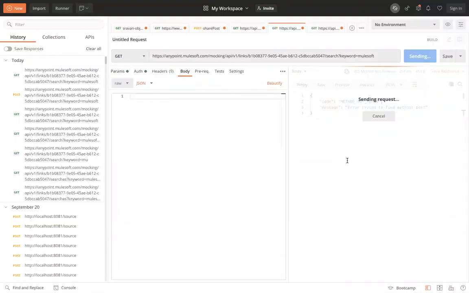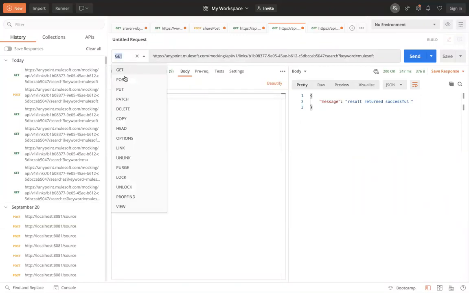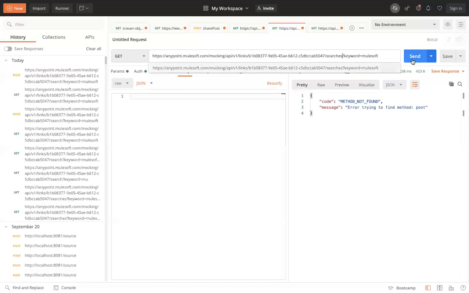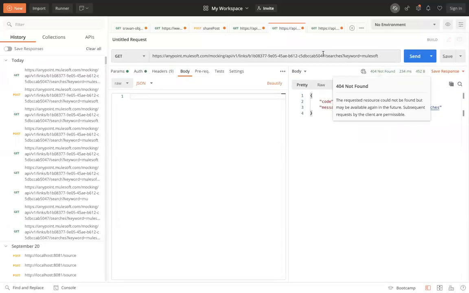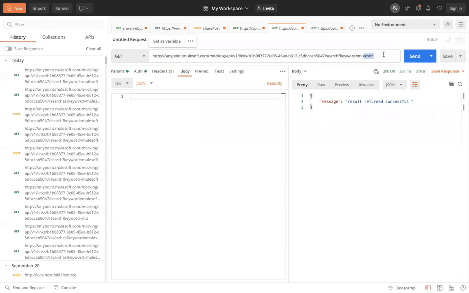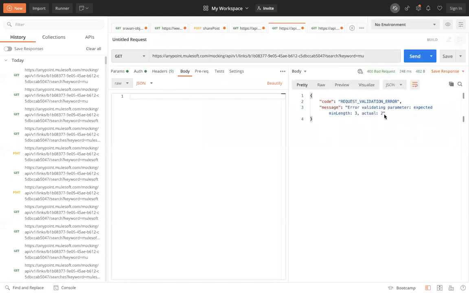So how many failures in total? First, this is a success scenario, 200. Second failure scenario is post, we are getting 405. Now I will give get and change the name of the resource here, such as this, 404. That is another. Next, let me give search only, send it, it will give 200. Next, send only 2 letters, oh sorry, it will give bad request, 400. So we have seen 400, 404, 405.